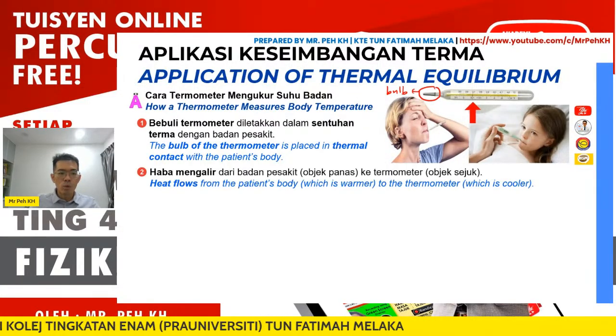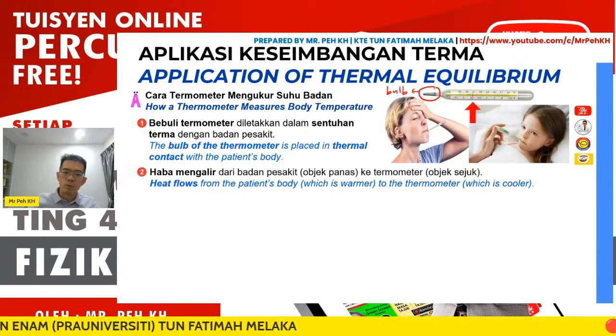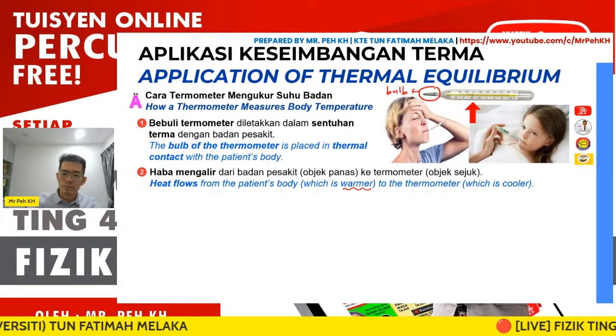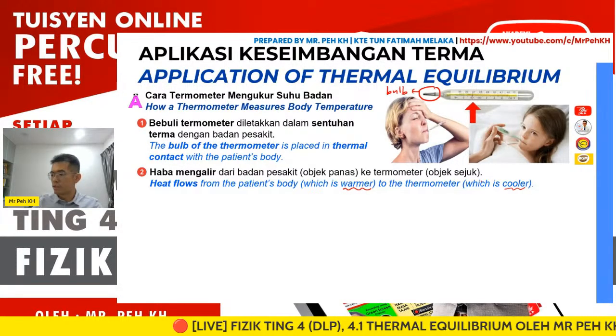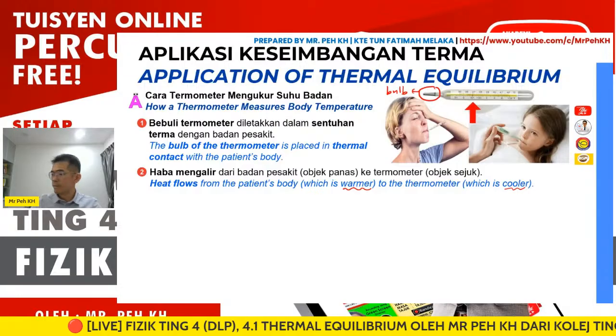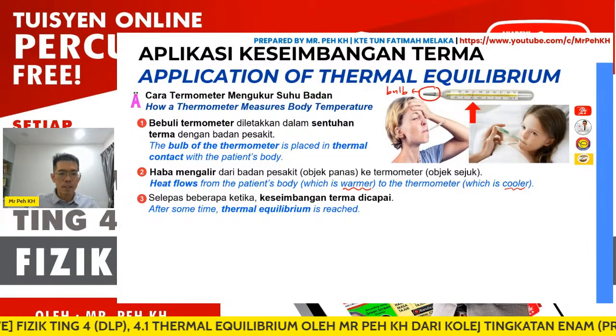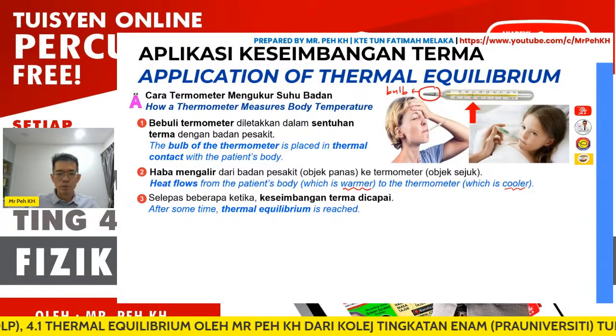So heat flows from the patient's body, which is warmer, to the thermometer, which is colder. Remember, heat flows from the hotter region to the colder region. Then after some time, thermal equilibrium is reached.